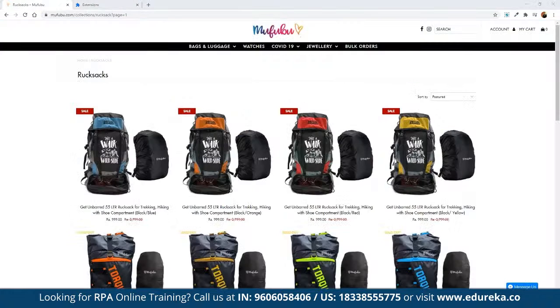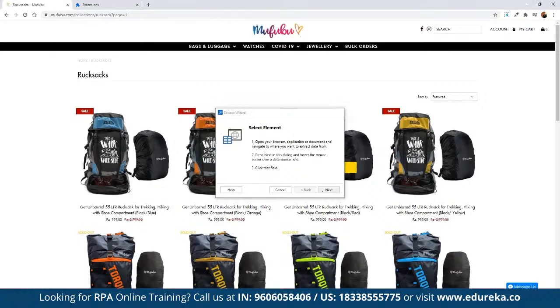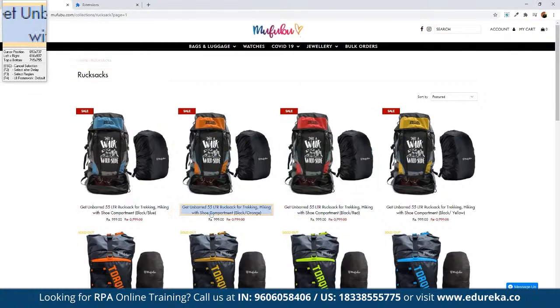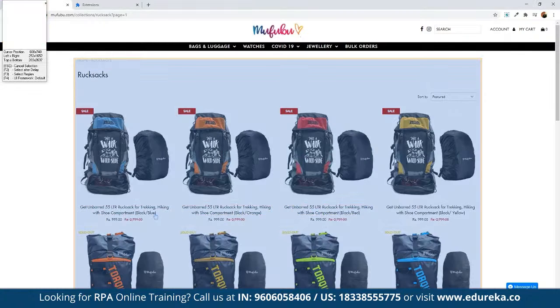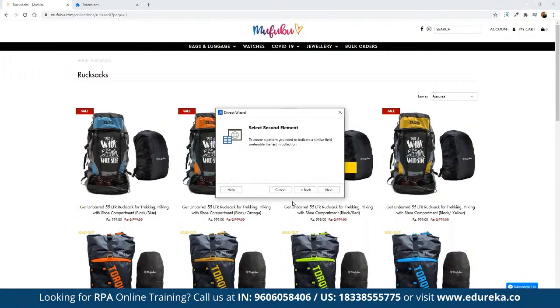Now we can come back to UiPath, click on data scraping, and click on next. Now we are able to select all the elements one by one. First of all, we want to scrape and store this heading here. So we click on this heading, and now we have to set patterns. That means, first of all, we have chosen this particular heading, so we have to establish a pattern.